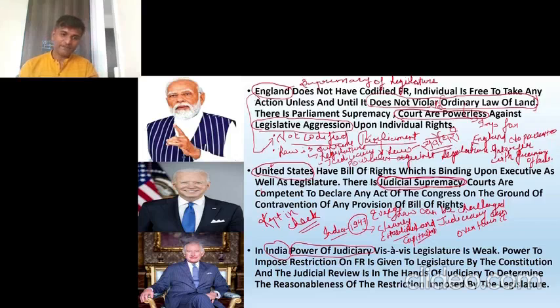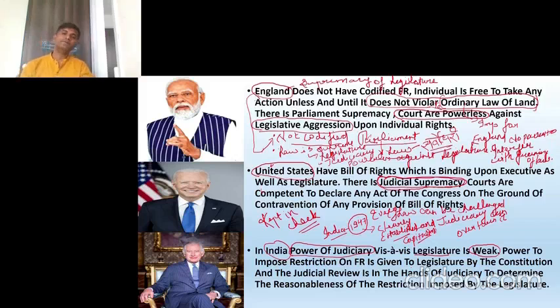So let us read this. In India, the power of judiciary vis-a-vis legislature is weak. If we compare the powers of legislature and judiciary, it is weak. They can review and they can give their judgments, but legislature has power according to Article 368. It can amend the constitution. It can make sure that that judgment is not affecting their laws. So the power to impose restriction on fundamental rights is given to the legislature by the constitution itself, and the judicial review